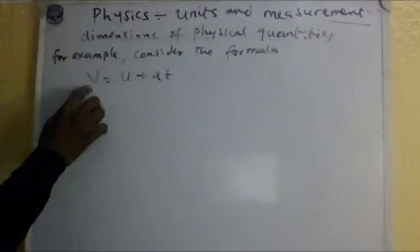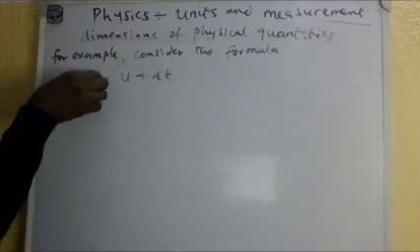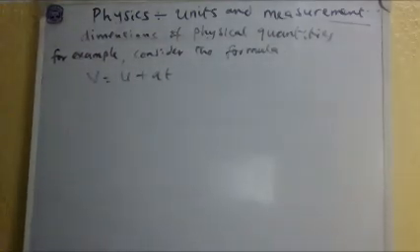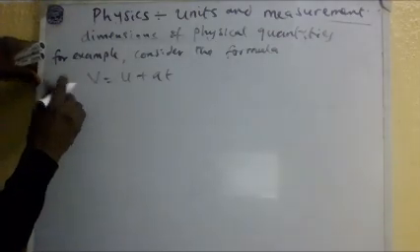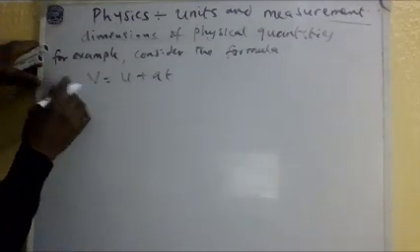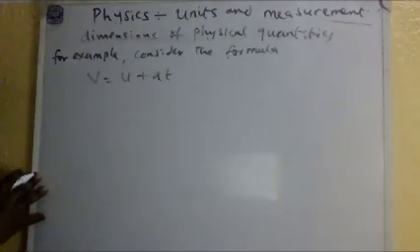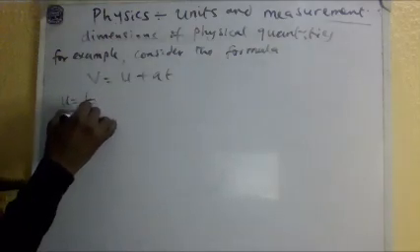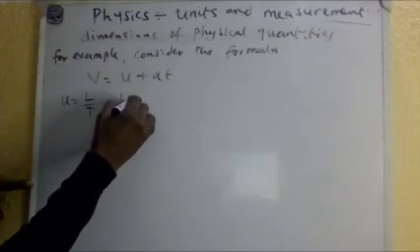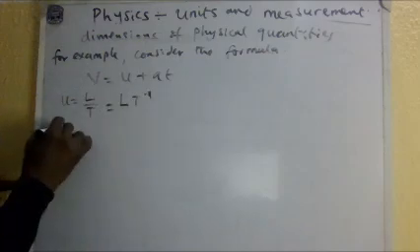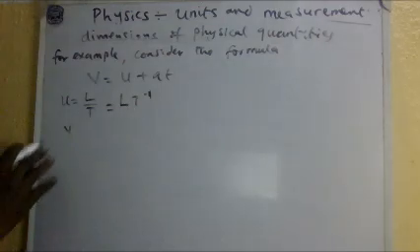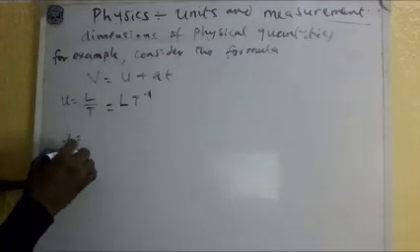Whether this side is equal to this side, I can see the dimension here. What I'm seeing here is the same I'm seeing here and here. I should verify. First of all, velocity, either initial or final, is changing length over what? Time. So even u is equal to what? L over t, which is equal to L t minus 1. And v is the same thing, L over t. A is what?